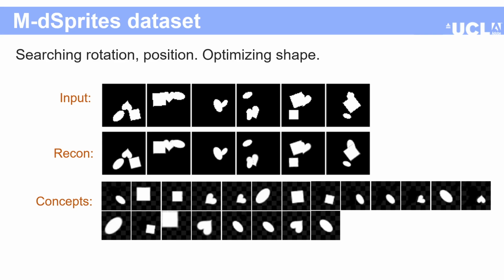Here, I show the results of our method on the multi-dSprites binarized dataset. Neural network methods particularly struggle on this dataset because of the missing color. Notice how our method learns clear and interpretable concepts and also captures different scale variations of the shapes in different concepts.